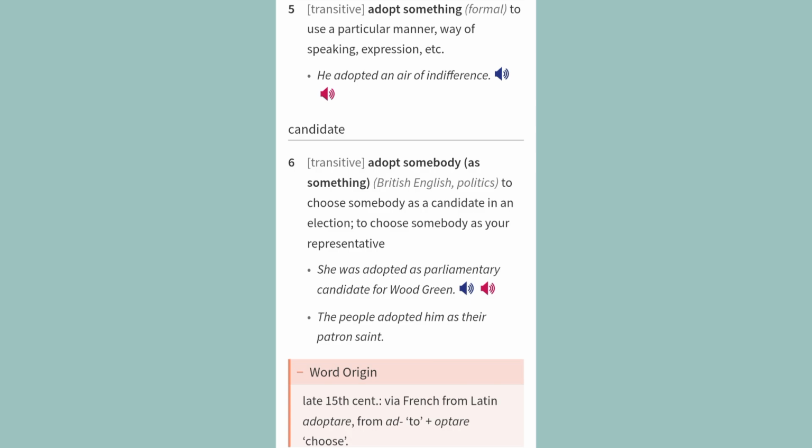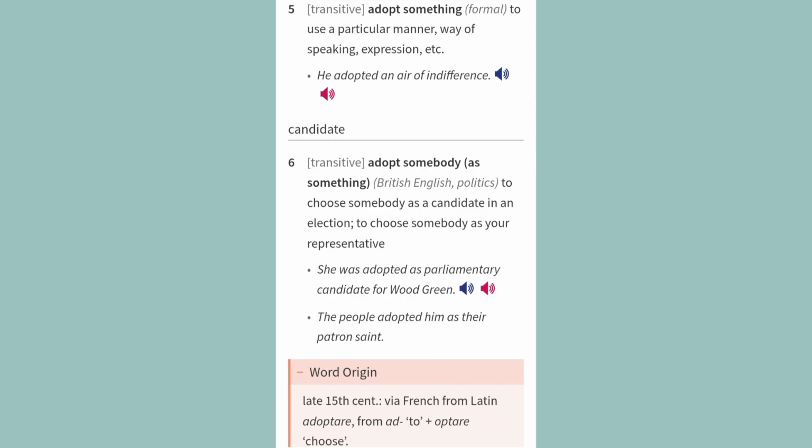Candidate. 6. Transitive, adopt somebody, as something, British English. Politics: to choose somebody as a candidate in an election. To choose somebody as your representative. Examples. She was adopted as parliamentary candidate for Wood Green. The people adopted him as their patron saint.